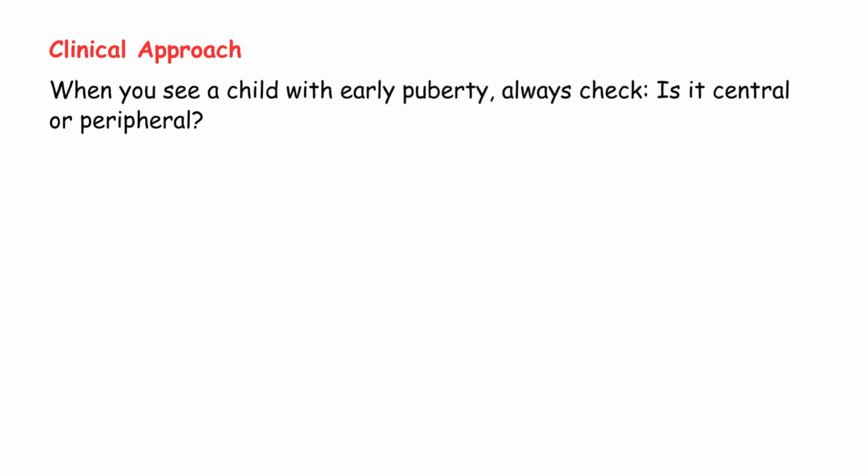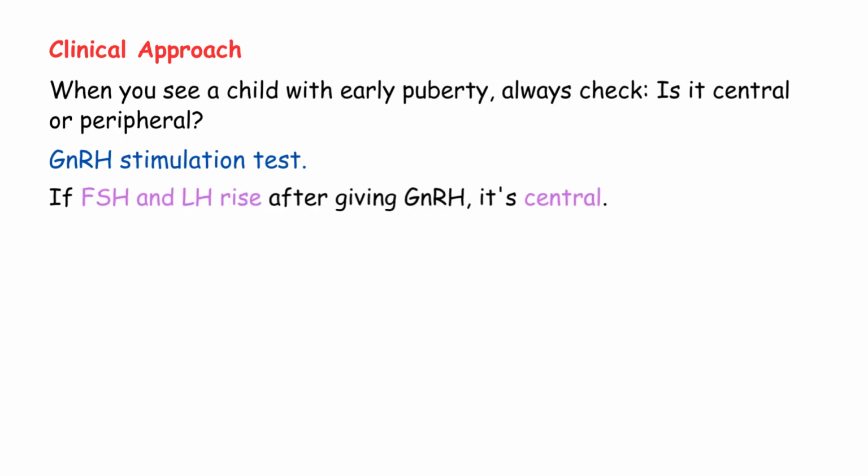I'll give a clinical approach for you. When you see a child with early puberty, always check: is it central or peripheral? How do you check? Do a GnRH stimulation test. If FSH and LH rise after giving GnRH, it's central. If they don't rise much, it's peripheral.